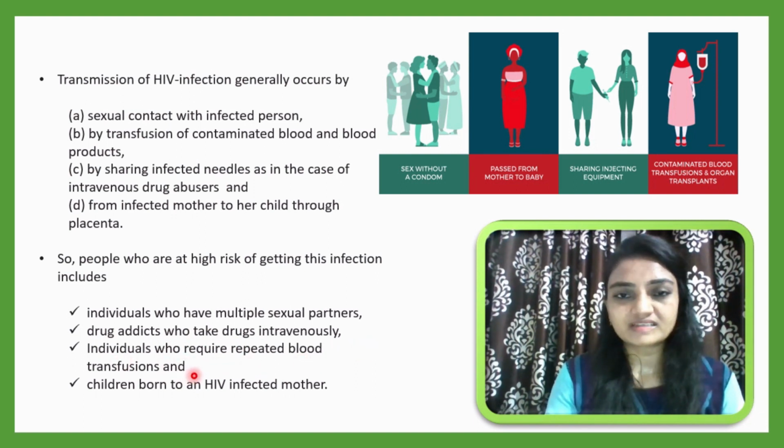Some persons, like a thalassemic person, may require blood transfusion every week or twice a week, so they have more chances to get infection. Children born to an HIV infected mother are also at risk: suppose a mother is already infected and she is pregnant, she can pass this HIV infection to the newborn.